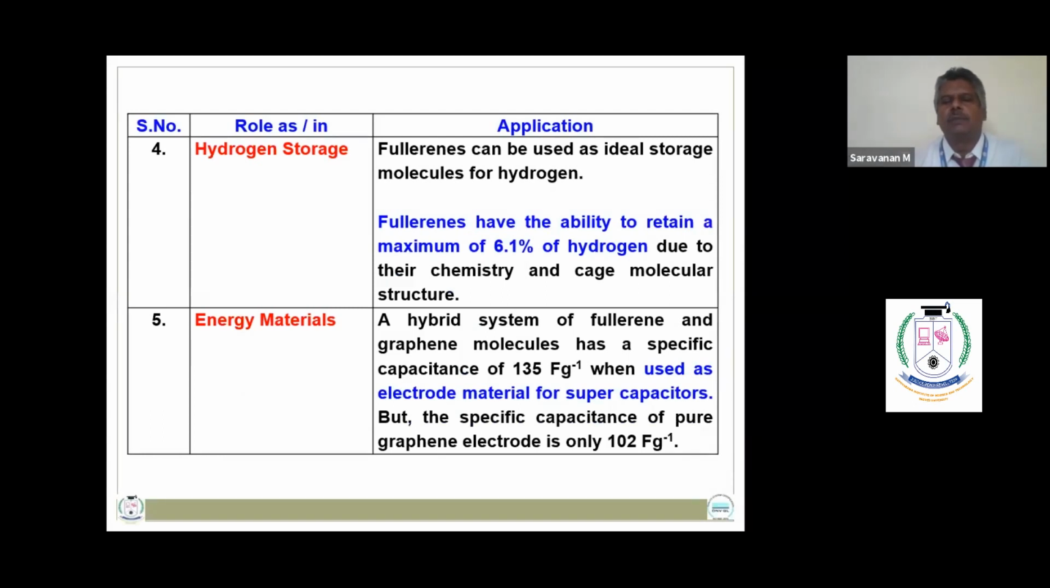Fullerenes have the ability to retain a maximum of 6.1% of hydrogen in hydrogen-oxygen fuel cells and can be used as energy storage devices. Fullerene in the presence of graphene can be used as electrode material for supercapacitors, which will have a specific capacitance of 135 farad per gram.